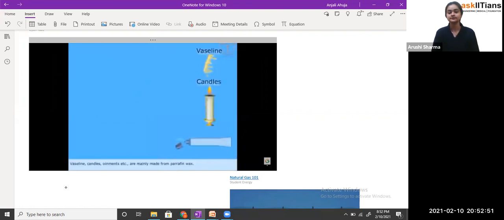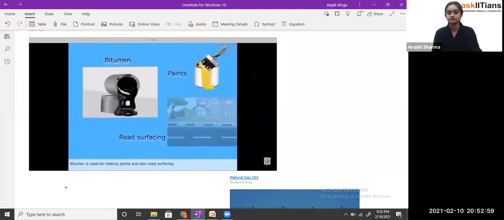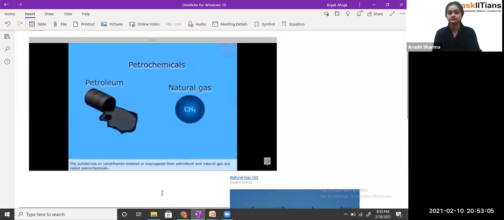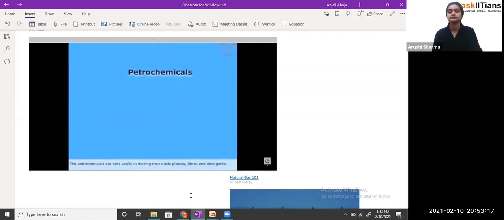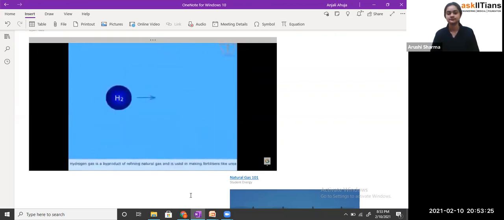Vaseline, candles, ointments, etc. are mainly made from paraffin wax. Bitumen is used for making paints and also road surfacing. The substances or constituents isolated or segregated from petroleum and natural gas are called petrochemicals. The petrochemicals are very useful in making man-made plastics, fibers, and detergents. Hydrogen gas is a byproduct of refining natural gas and is used in making fertilizers like urea.